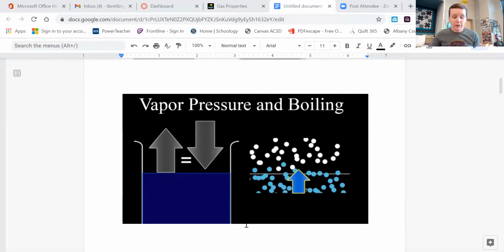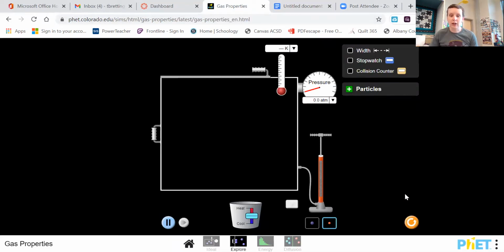All right, effusion. I'm going to show you, actually, I'm going to kind of skip around here. I'm not going to necessarily go in order. So I'm going to just go through this little simulation, and we're going to do diffusion first. So I'm just going to pump a little bit of gas. Actually, I'm going to choose this kind of gas, pump a little bit of gas into this container. Now, I pumped it in. It's got some velocity moving sideways because of that pump. But as we watch, these particles eventually are going to be fairly evenly distributed throughout that container.